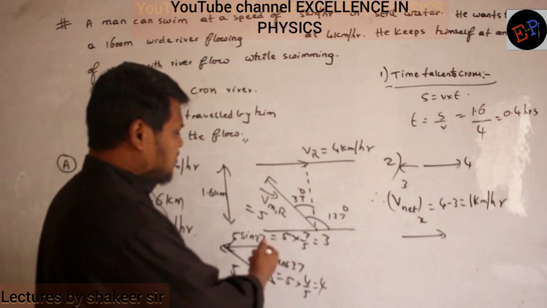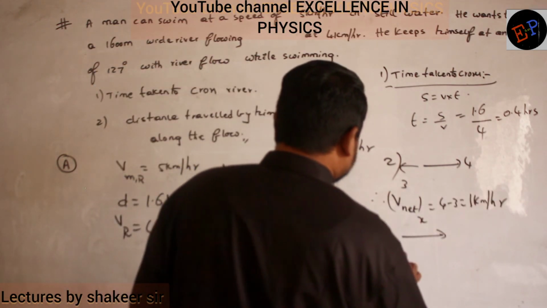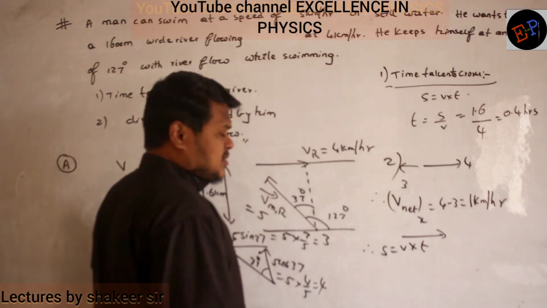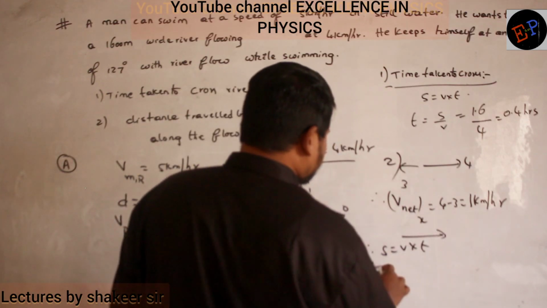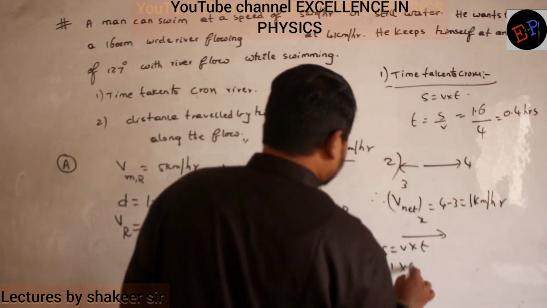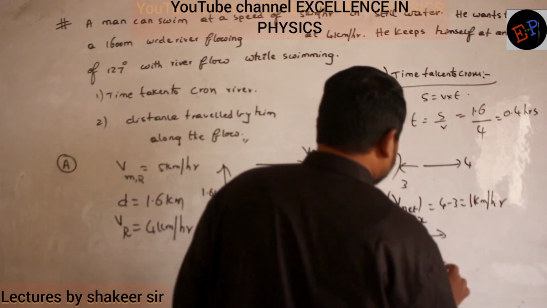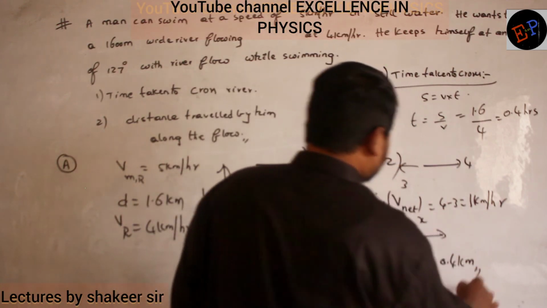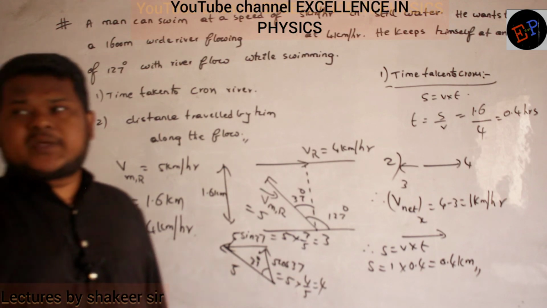Okay? So he is asking only the horizontal distance. Displacement is equal to velocity into time. Displacement is equal to resultant velocity, which is 1, into time. Time taken we have already calculated, no? 0.4. So 1 into 0.4, 0.4 kilometers, or you can say 400 meters. That is our answer.